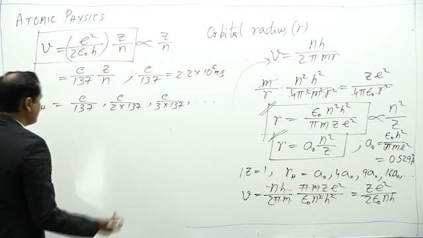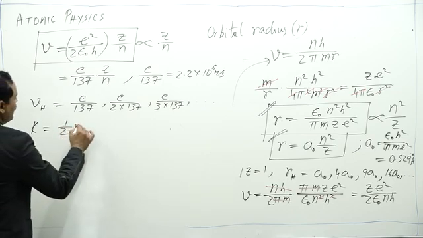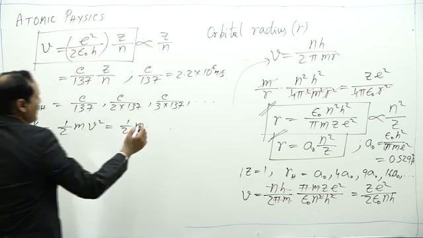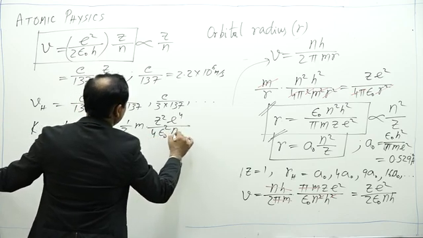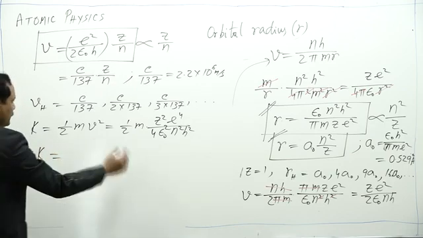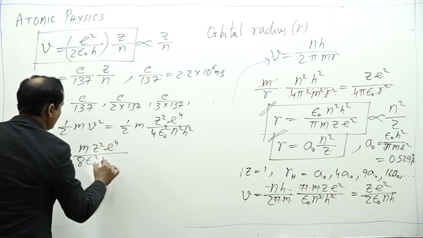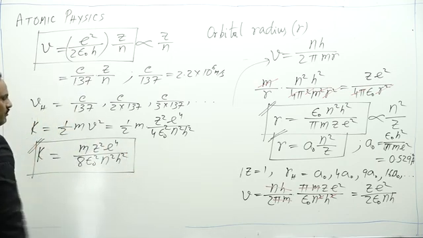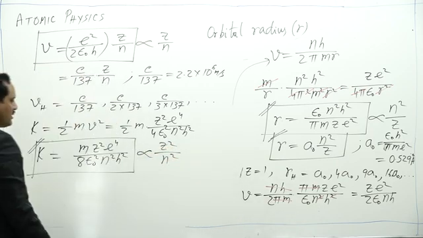Let us see the kinetic energy of electron. Kinetic energy K is half m v square, that is z square e to the power 4 upon 4 epsilon naught square n square h square, or the expression for kinetic energy becomes m z square e to the power 4 upon 8 epsilon naught square n square h square. So kinetic energy is proportional to Z square by N square.